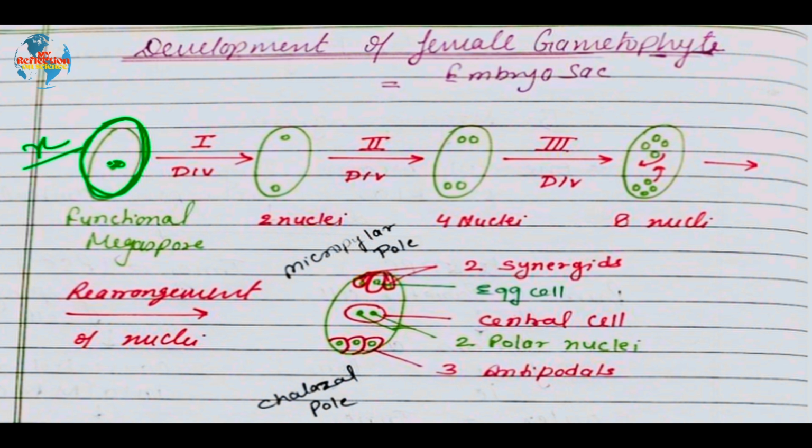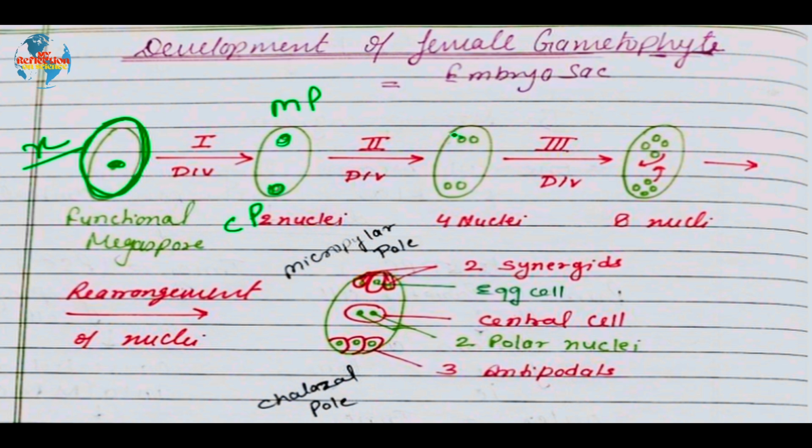Now, this haploid nucleus is experiencing three continuous mitosis divisions. If you are not able to remember mitosis, better you write three simple divisions take place, continuous divisions, which results in the formation of 8 nuclei. So after the first division, we are having 2 nuclei at 2 different poles. Suppose the upper pole is your micropylar pole and the lower pole is your chalazal pole. So, one nucleus at the micropylar pole and one nucleus at the chalazal pole.